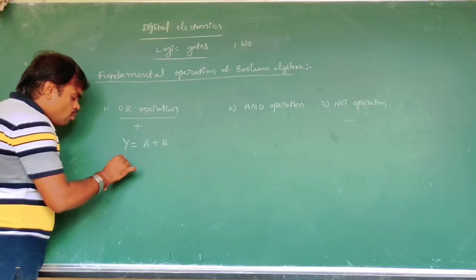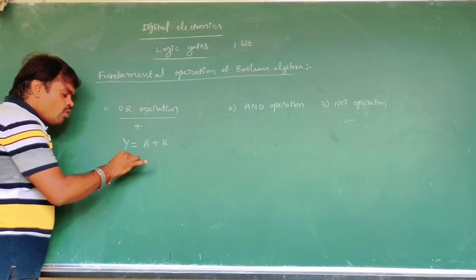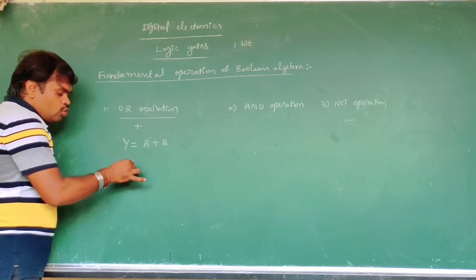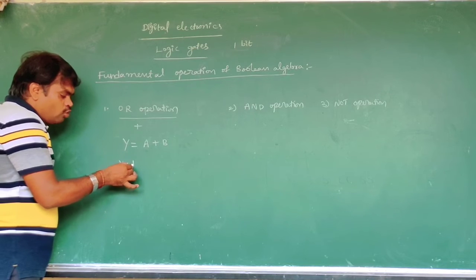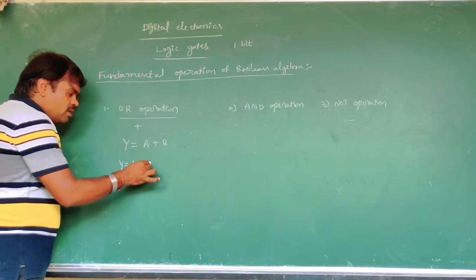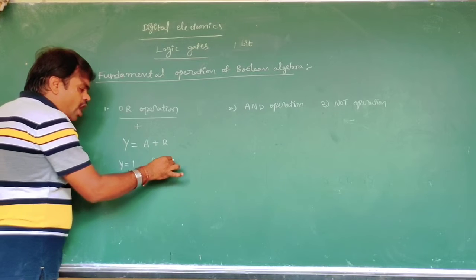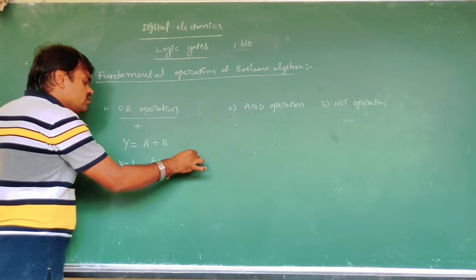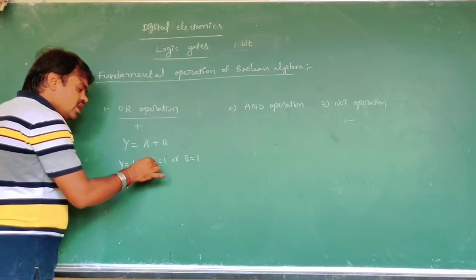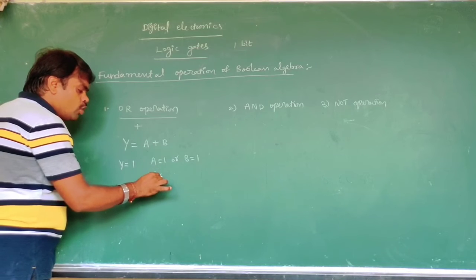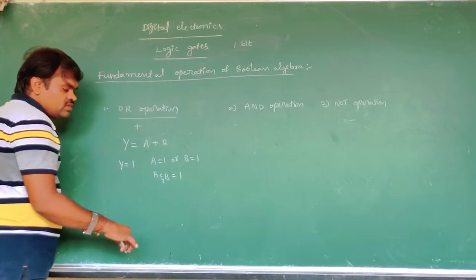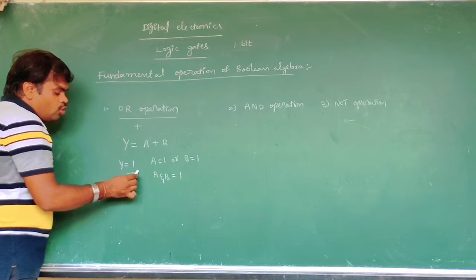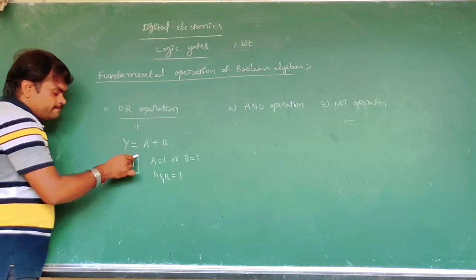That means the output y is equal to 1 when a is equal to 1, or b is equal to 1, or a and b both become 1. In this condition, the output will be high.